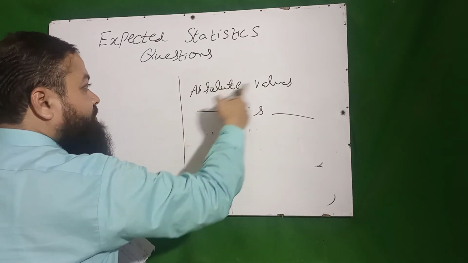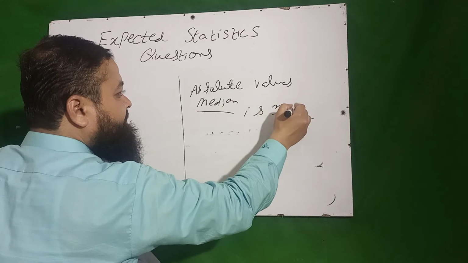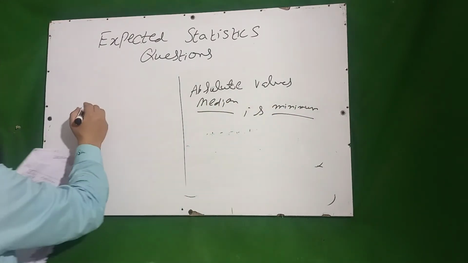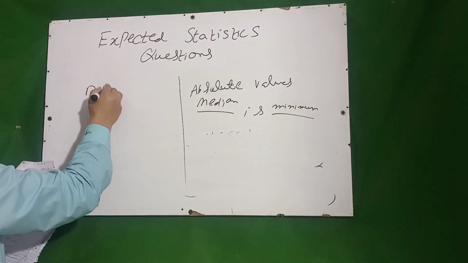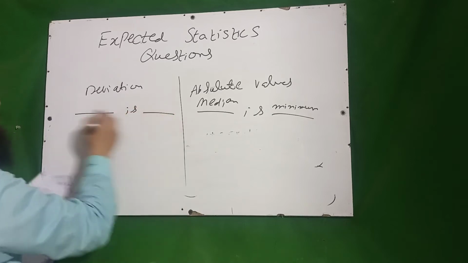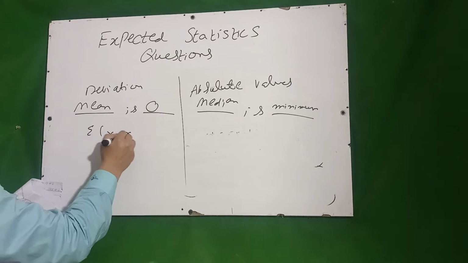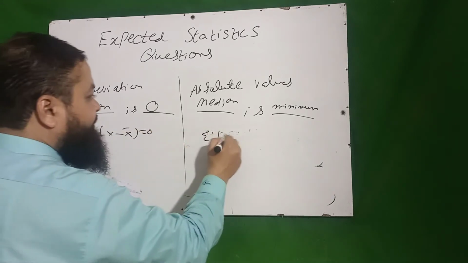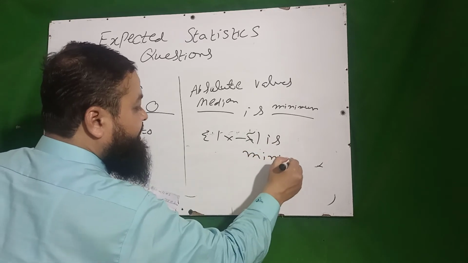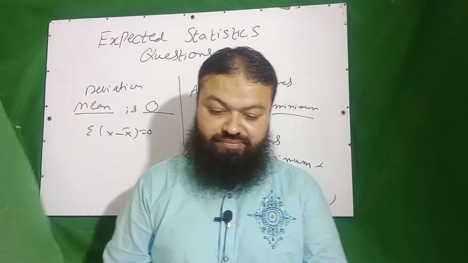If we take the absolute values from median, it is minimum. And the next question is, the deviation of values taken from mean, not the absolute one. The sum of deviation of the values taken from mean is 0. Summation x minus x bar is 0, and summation of modulus x minus median is minimum. These two questions are very important for every written test of statistics.